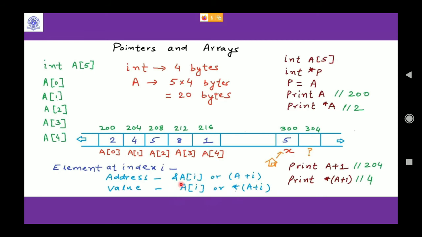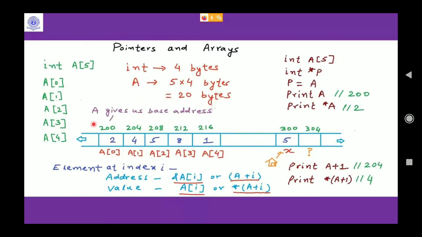Both are valid. When you use square brackets, you are using array notation. When you use parentheses, you are using pointer notation. This is why pointers and arrays go hand in hand. You have to understand and grasp this fundamental theory, because in many books it will be written in one way or the other.